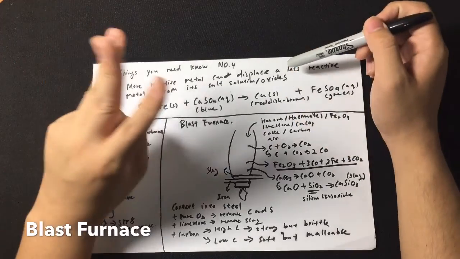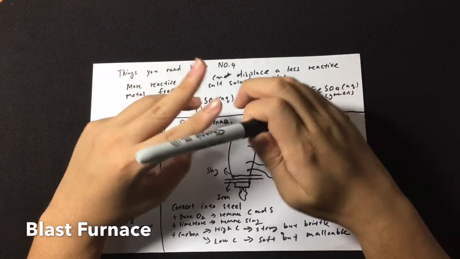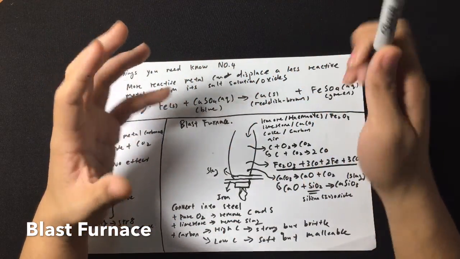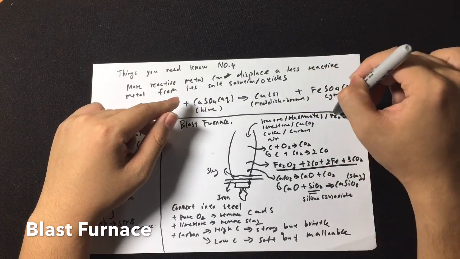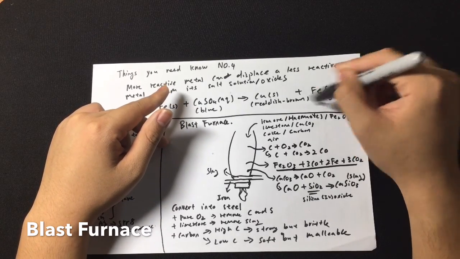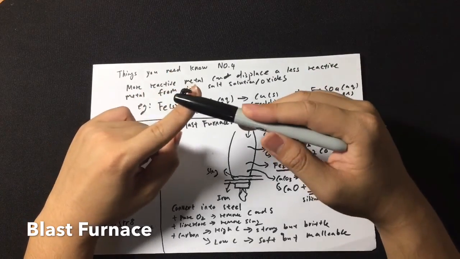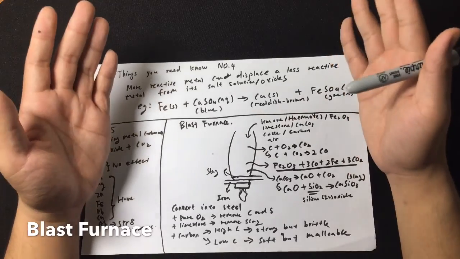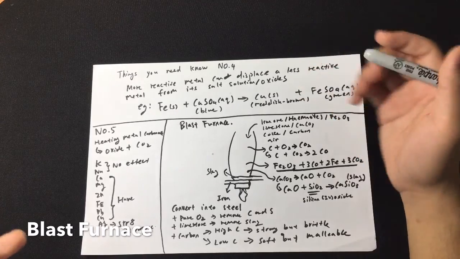For this, you need to have three starting materials. Of course, you need iron. However, in the earth's crust, you will get iron in the form of iron ore, which is known as hematite. So basically, people mine it and they get hematite, which is Fe2O3, iron 3 oxide. The next ingredient you add is limestone, which is calcium carbonate. The last ingredient is called coke, which is carbon. And not forgetting, you still need one more ingredient: the presence of air. So you need to pump in air. You will find out the reason why later on.